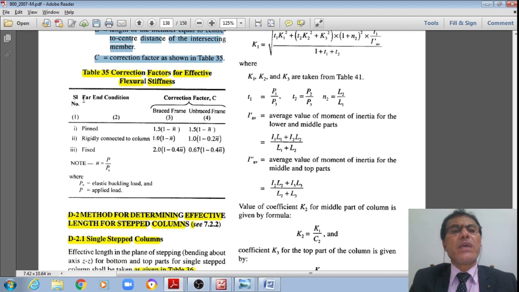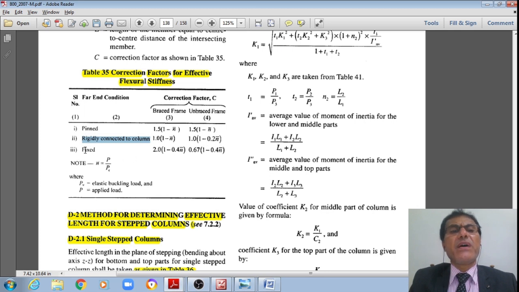This table gives the correction factor keeping in view the far end condition. If it is pinned, then for a braced frame the correction factor is equal to 1.5 multiplied by 1 minus n bar, and for an unbraced frame it is 1.5 multiplied by 1 minus n bar. For rigidly connected to the columns, it is 1 multiplied by 1 minus n bar. For braced as well as unbraced frames, it is 1 multiplied by 1 minus 0.2 n bar.